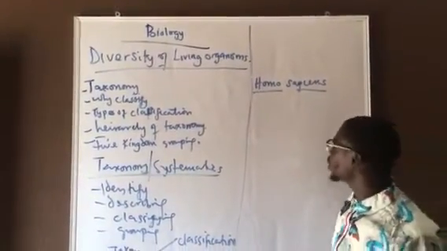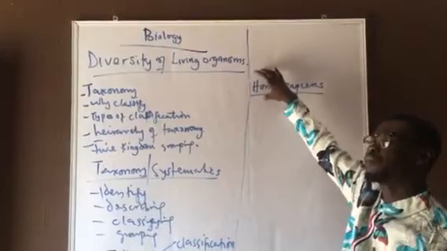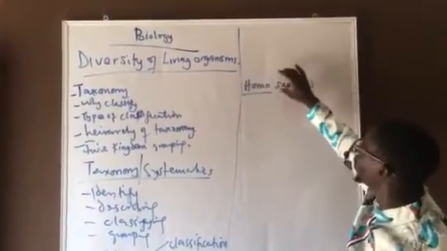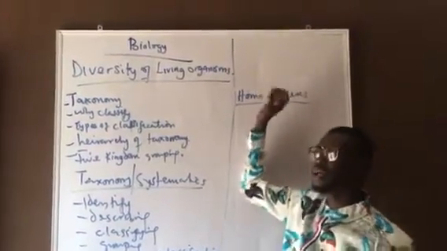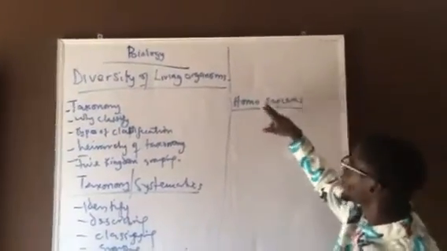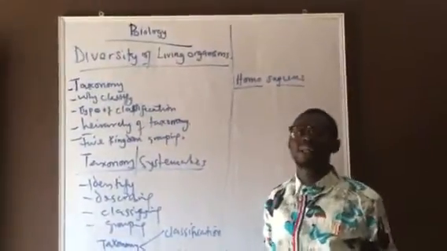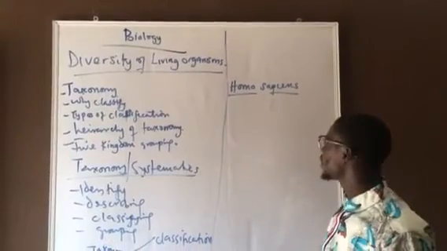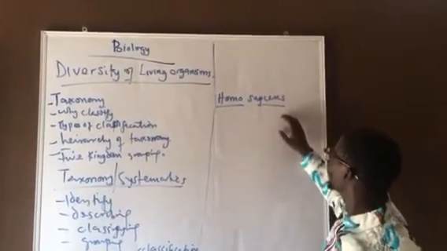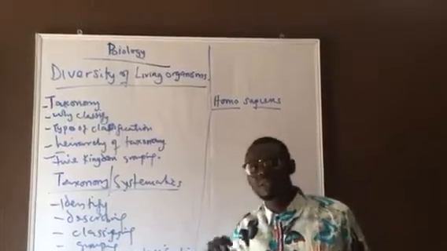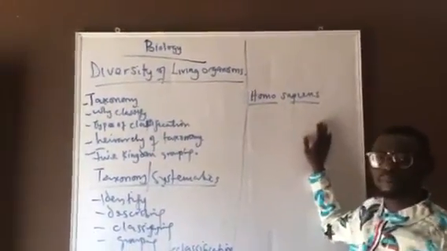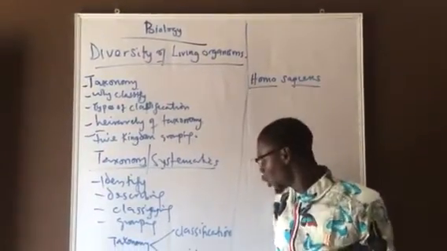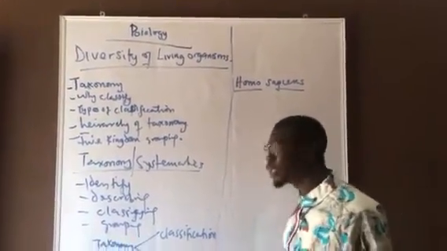Number two, the initial of the generic name, that is the first letter of the generic name, must be a capital letter, or uppercase, while the initial of the specific name, that is the name of the species, must be lowercase, that is a small letter. So that's the second rule. In most cases, the initial of the scientist that discovered the name is written at the back of the name. So those are the rules of writing biological binomial nomenclature.